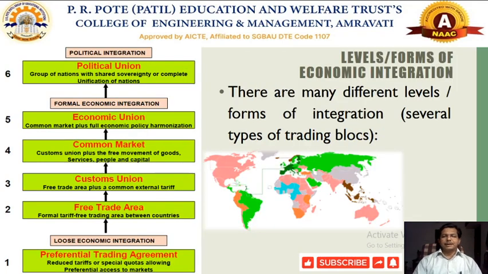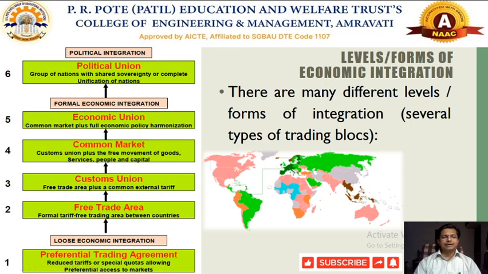Now, these are called the various levels or forms of economic integration. We have listed here six concepts with respect to different forms of economic integration. You are already familiar with the most favored nation and the GSP, Generalized System of Preferences tariff system. That tariff system is just similar to the preferential trading agreement. It was the most basic agreement formulated among the member countries.